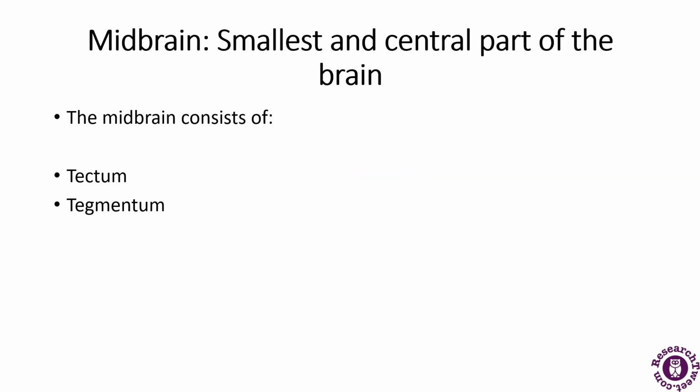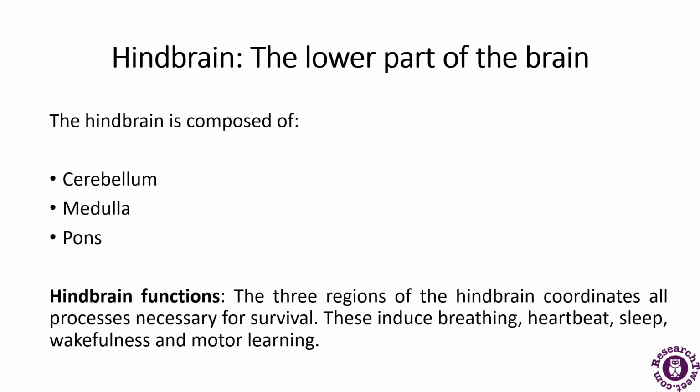Now, the midbrain, which is the smallest and the central part of the brain. It has been further divided into two parts, that is the tectum and tegmentum. So these are the two parts of it. The last part which we will be discussing here is the hindbrain. It is one of the lower parts of the brain, and it is composed of the cerebellum, medulla, and pons. So cerebellum, I have shown that in the diagram itself. So it has been divided into these three parts.